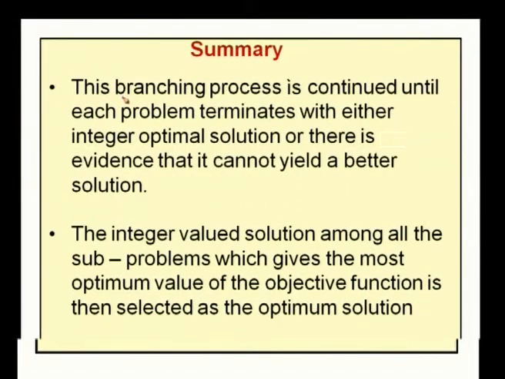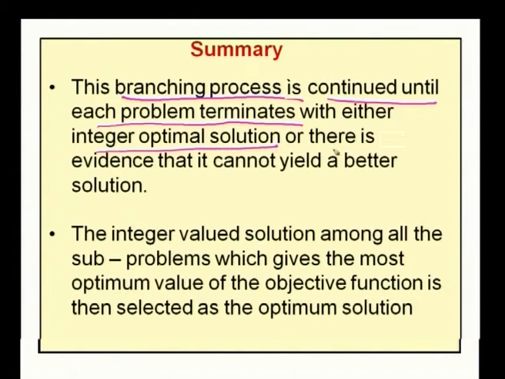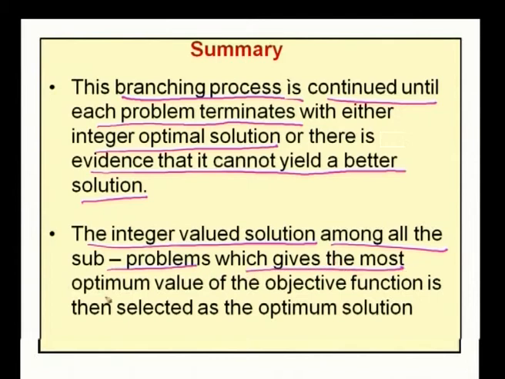The next idea is that the branching process is continued until each problem terminates with either an integer optimal solution or there is evidence that it cannot yield a better solution. The integer valued solution among all the subproblems which gives the most optimum value of the objective function is then selected as the optimal solution.